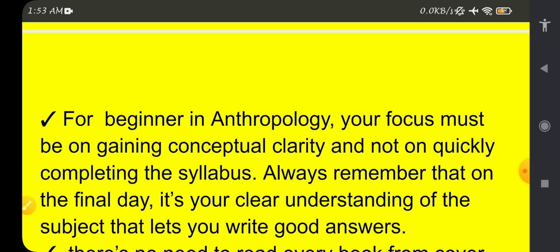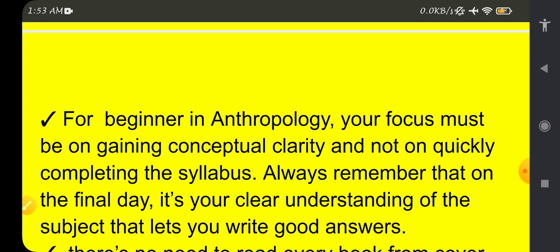This clarity should be present, not just reading and rote learning. That is not a proper approach, it is actually a fake approach. And it is not about quickly completing the syllabus. We should not be in a target of completing the syllabus. We should have conceptual clarity.